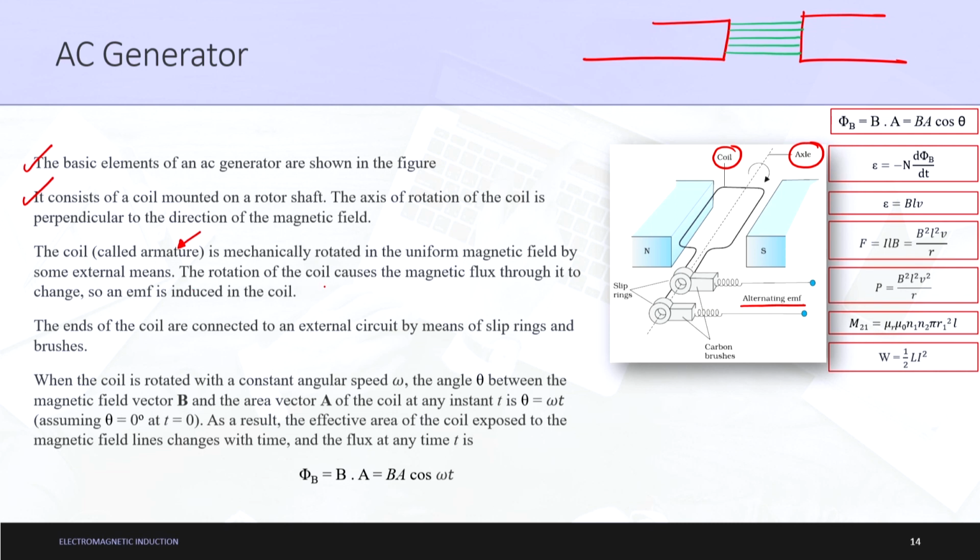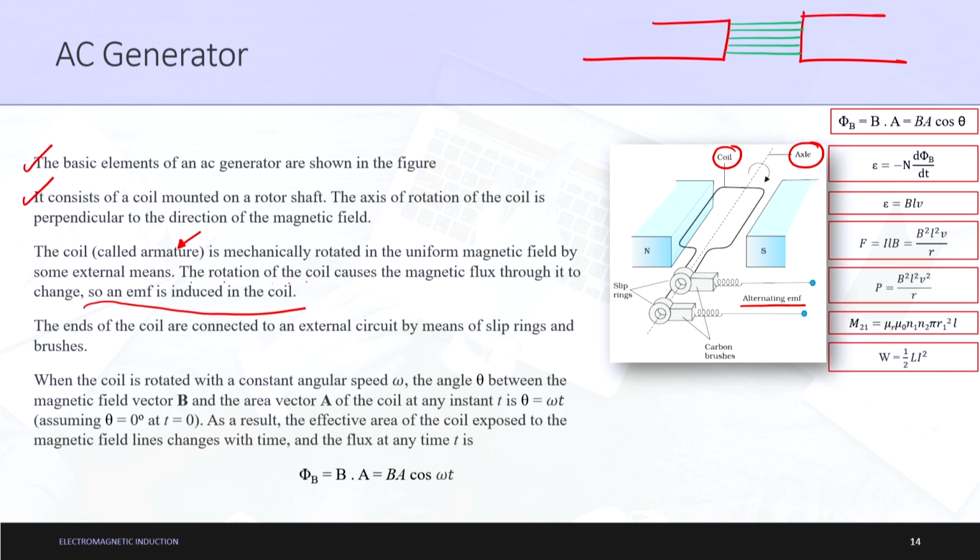The rotation of the coil, please look over this line very carefully. The rotation of the coil causes the magnetic flux through it to change, and so an EMF is induced in the coil. So, a very basic EMF concept is being used. What do Faraday's laws of induction state?